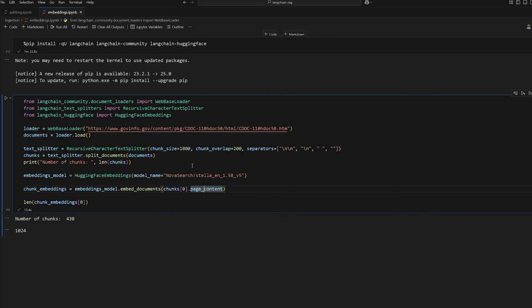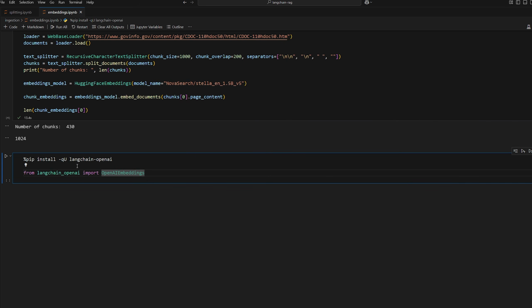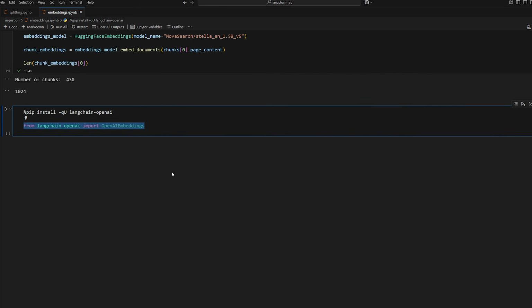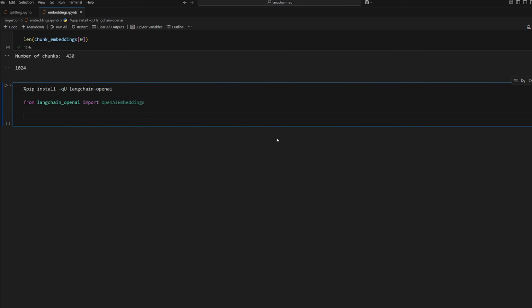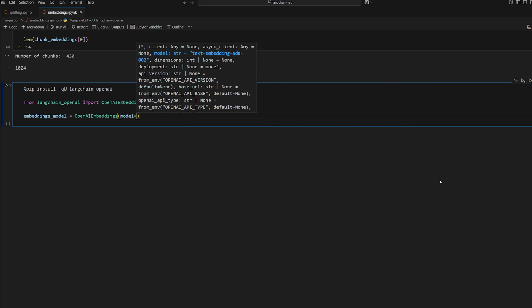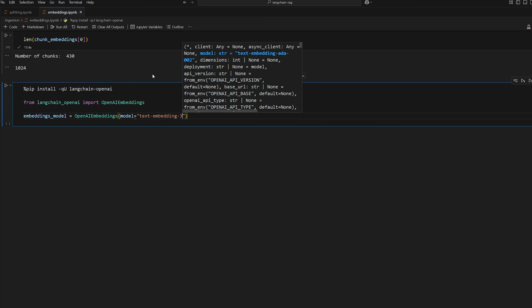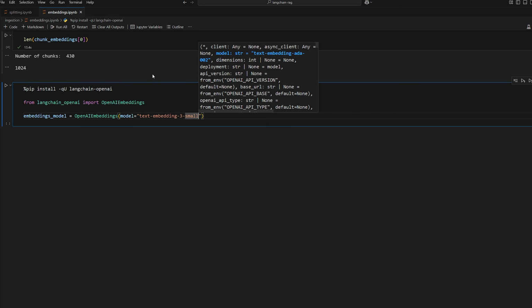So as you can see, it's pretty easy to use these open source models, but we can also use proprietary models if you want to, such as OpenAI. We'll start by making sure that we have the OpenAI provider installed, as well as importing the OpenAI embeddings class here. And now we can make a new OpenAI embeddings model. So all we got to do for this one is, just like before, specify the model name that we want to target. So the default here you can see is text embedding ada 002, but we can do, for example, text embedding 3 small. So that's one of their newest models that I showed you before.